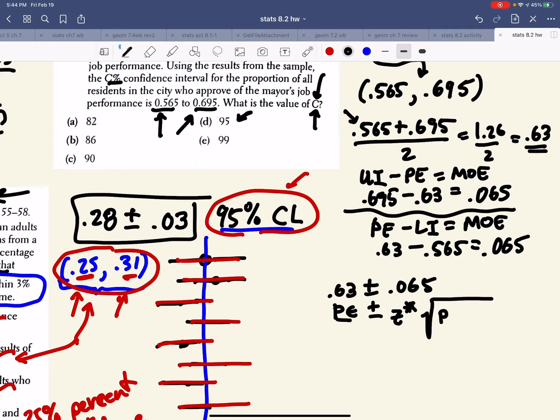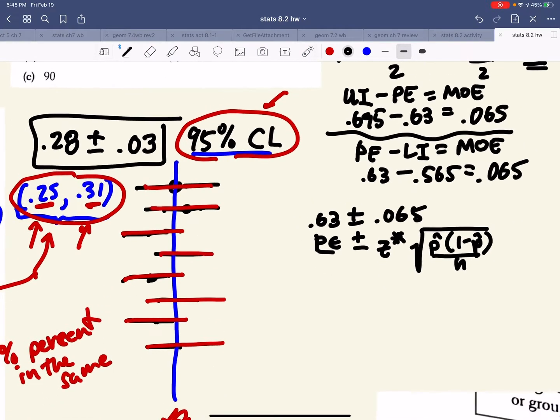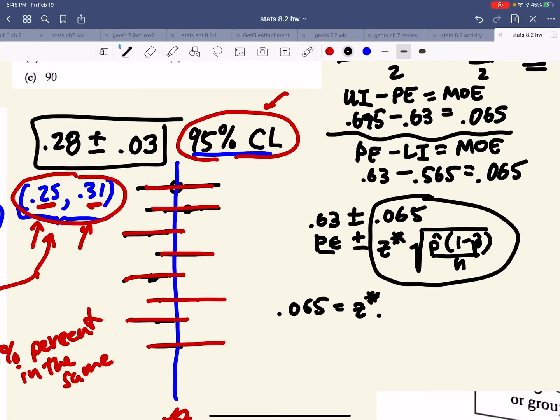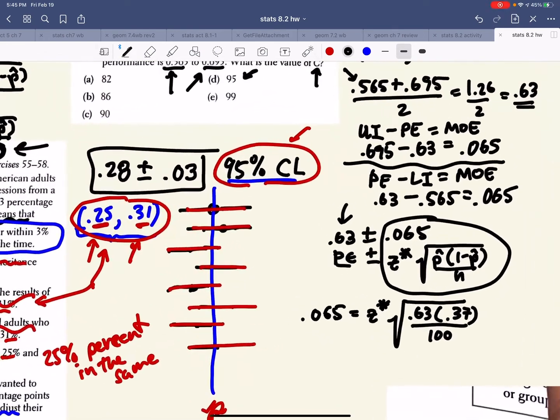So it's the square root of p hat times 1 minus p hat, all over N, and we know this margin of error is equal to 0.065. So what is p hat? Well, we solved for it. Our point estimate, 0.63, times 1 minus 0.63, all over N, which we were given in the problem, it's 100.